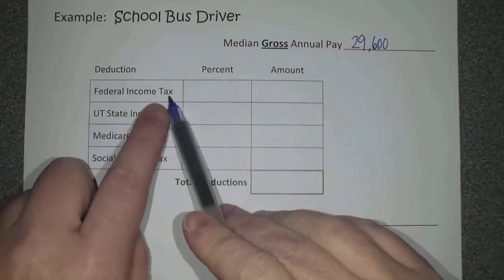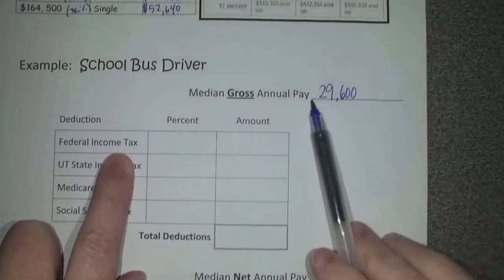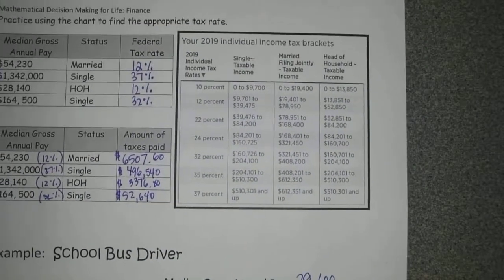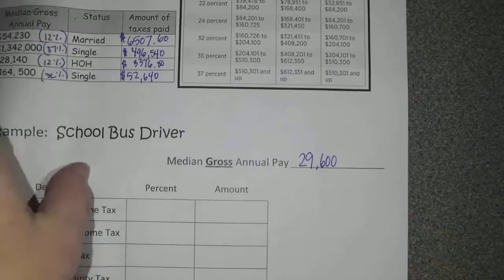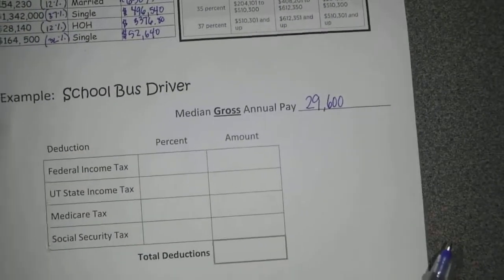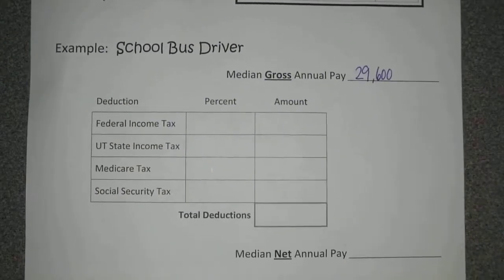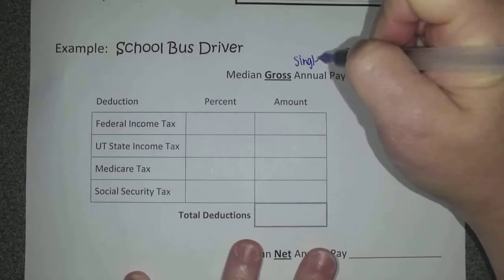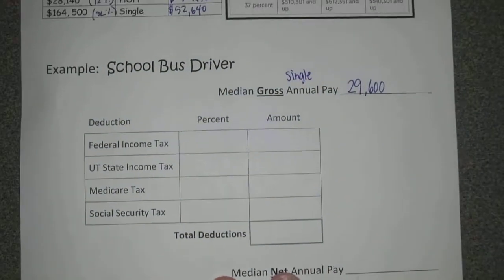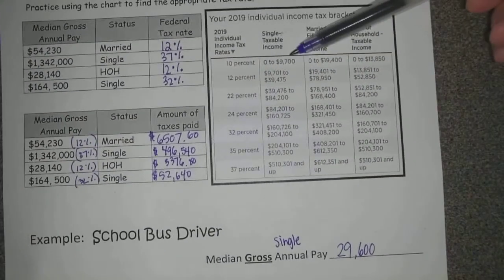For the federal income tax, we're going to use this chart up here, always, for federal income tax. We didn't say whether or not he was married. Should we assume married or not married? Not married, so single. Okay, we're going to assume he's single. So go up to the chart and do $29,600.